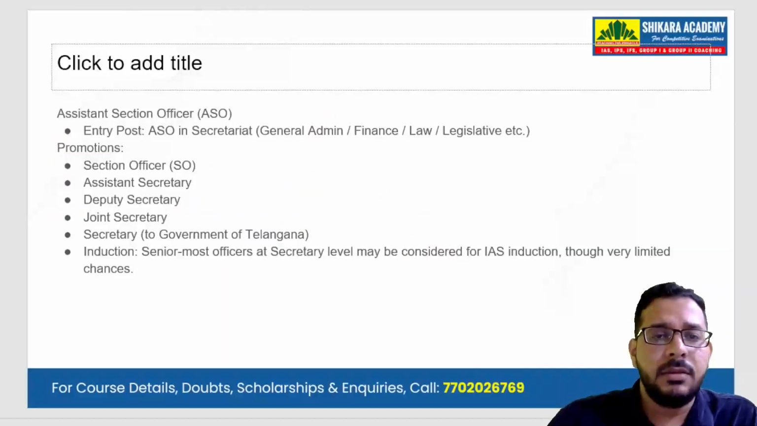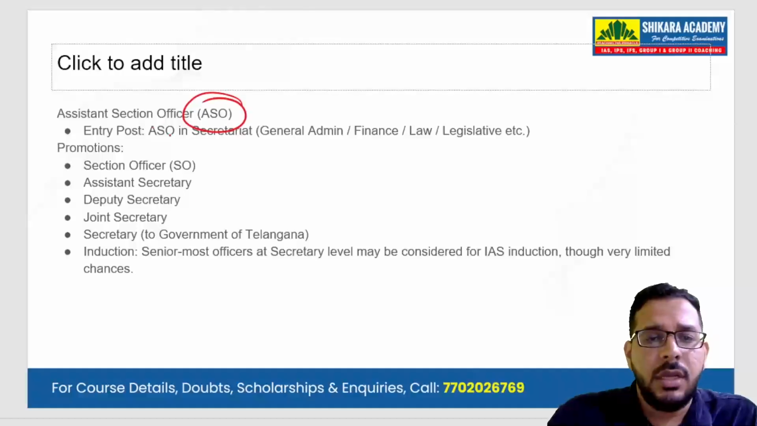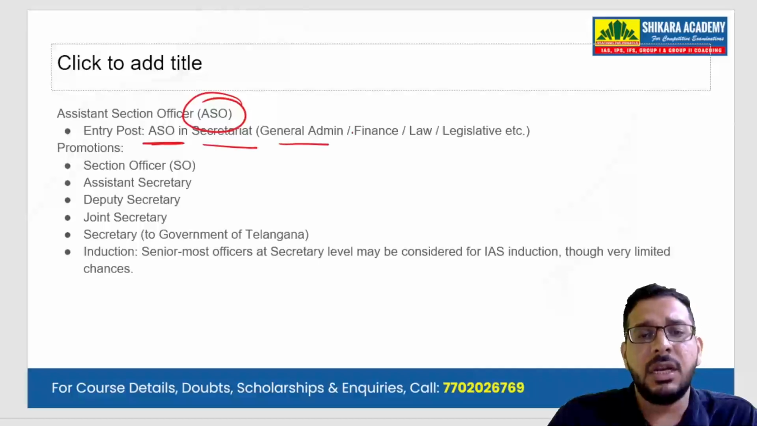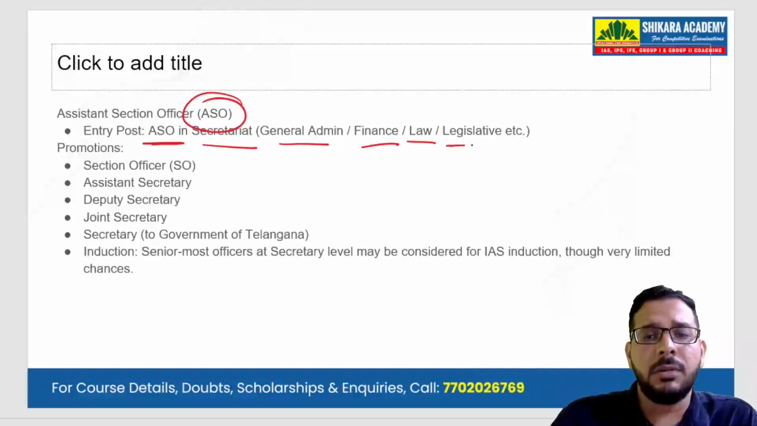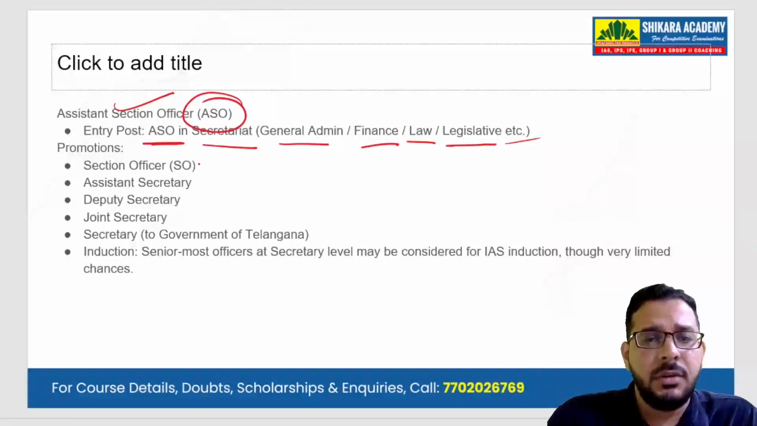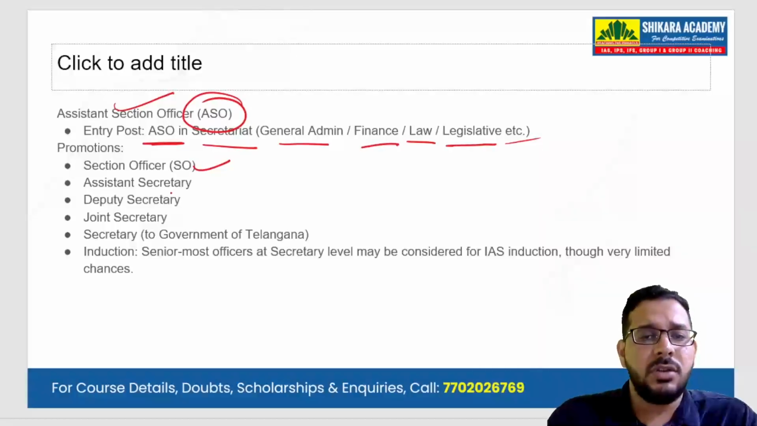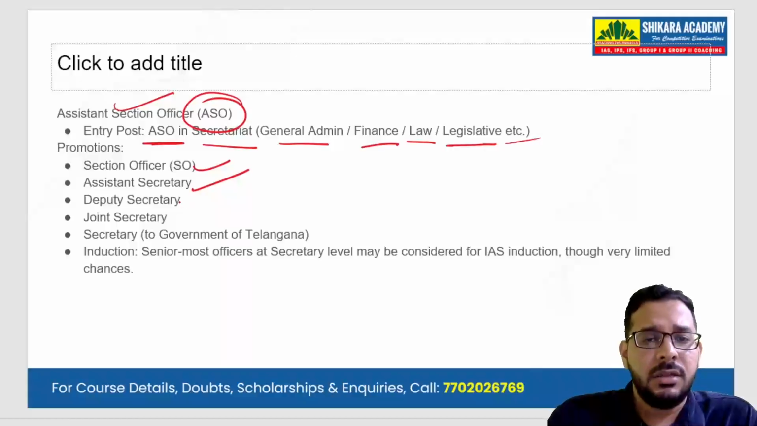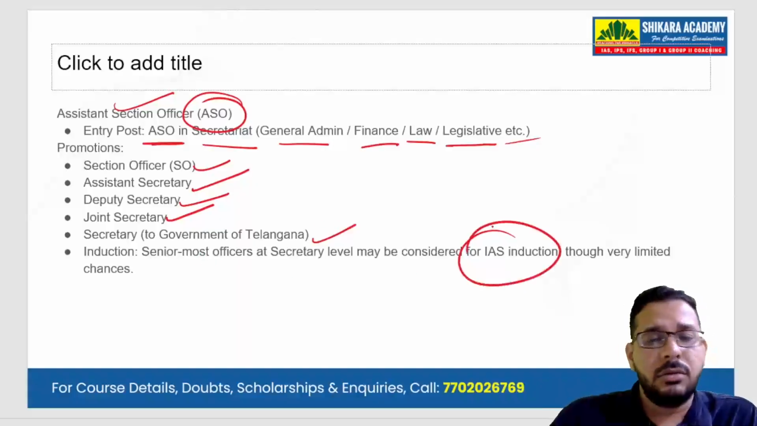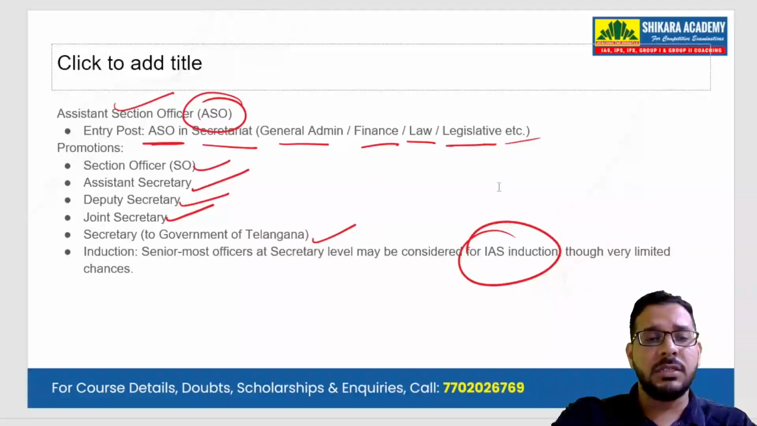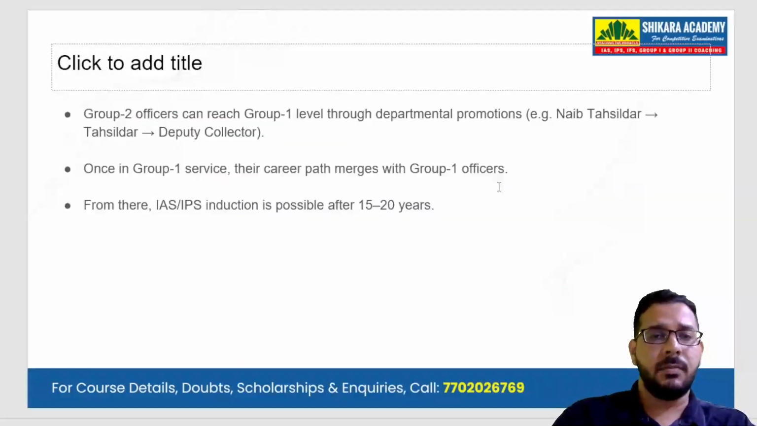Then we have assistant section officer, ASO in the secretariat, in different departments such as general administration, finance department, law department, legislature, etc. So in different departments he can become assistant section officer. Then he can become SO, section officer, then assistant secretary, then deputy secretary, then joint secretary, then secretary to the government. At the end of his journey, he can also go into the IAS. He can be inducted into IAS through the excellence of his service.